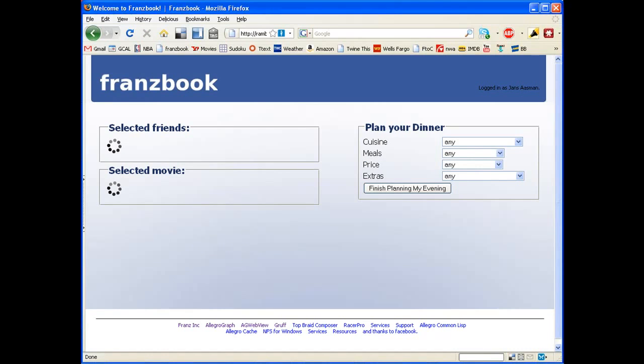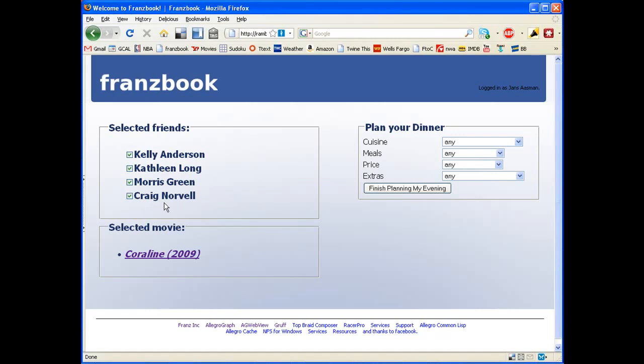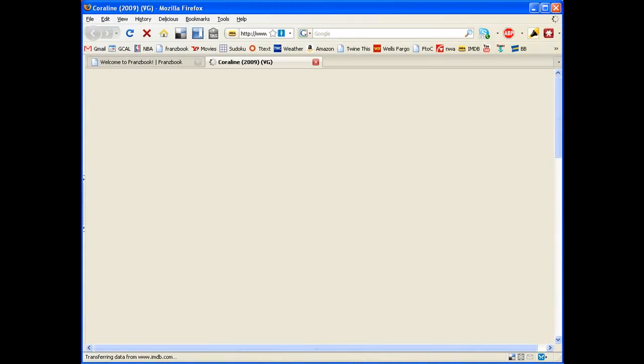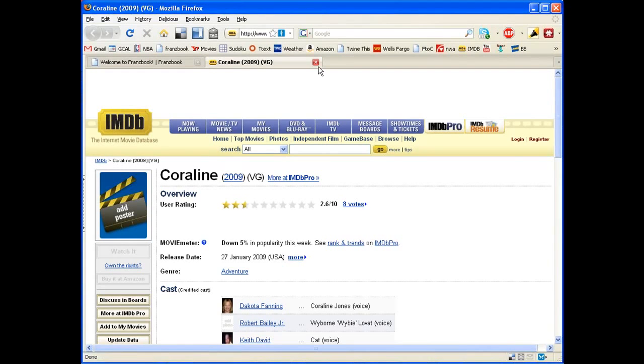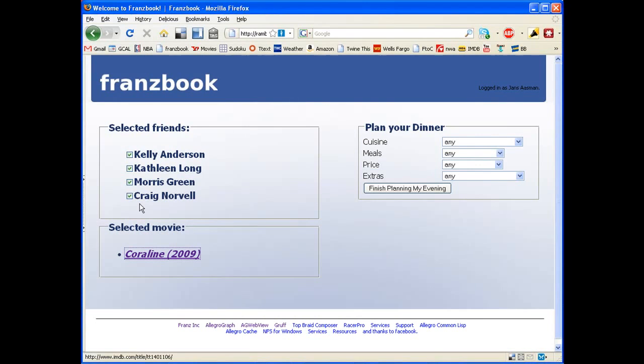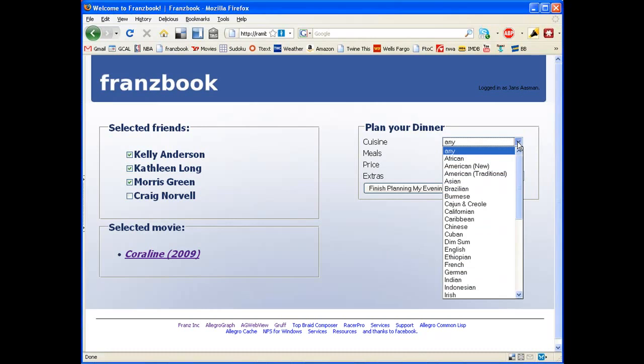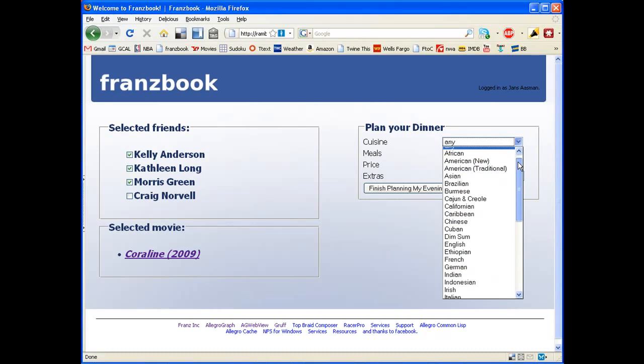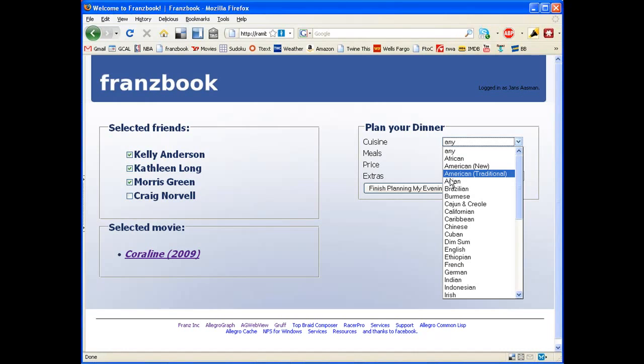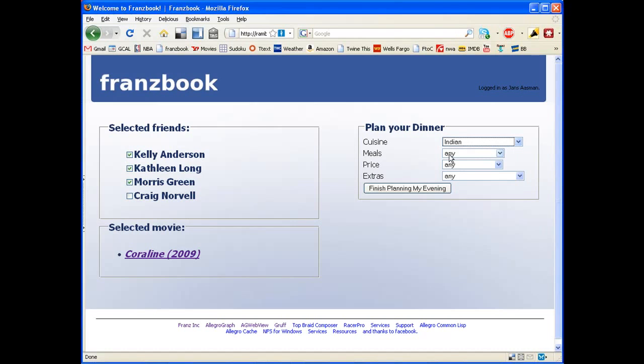So I click on this, and then I find 4 friends that might want to go with me and a movie that I could go to. So, for example, Coraline, a great movie if you haven't seen it. And so here's the friends. Now, Craig likes Kelly almost as much as I do, so I will disinvite him from this list. And then it's time to choose food. So we've got all the things from Yelp here. Let's just choose something. I know that Kelly likes Indian, so let's take Indian. And given that I have to pay for all of them, I'll probably choose something not too expensive.